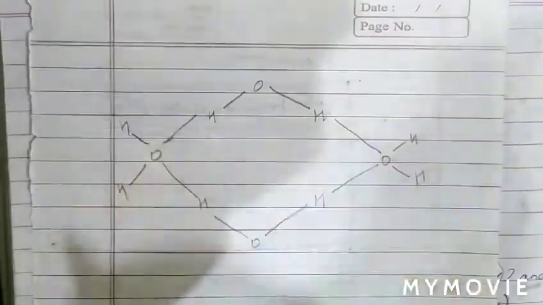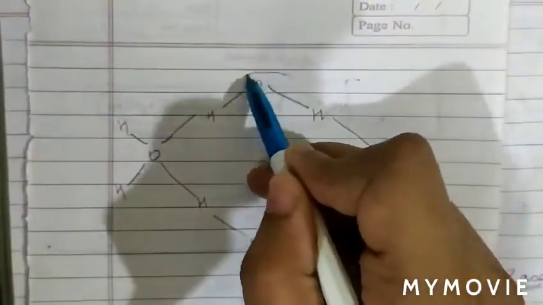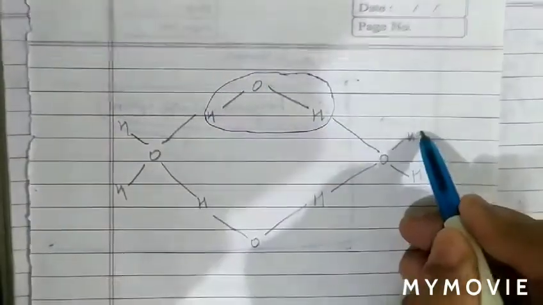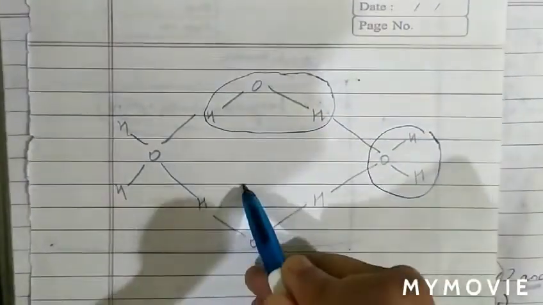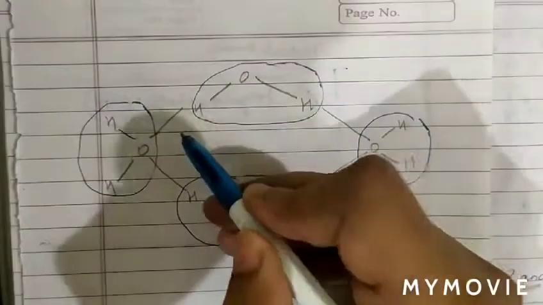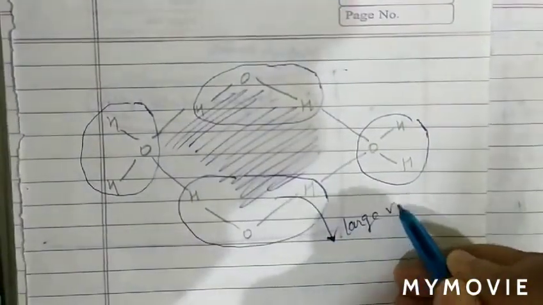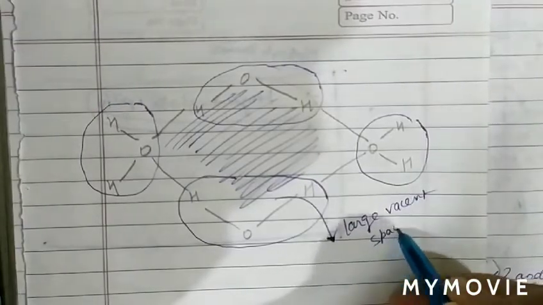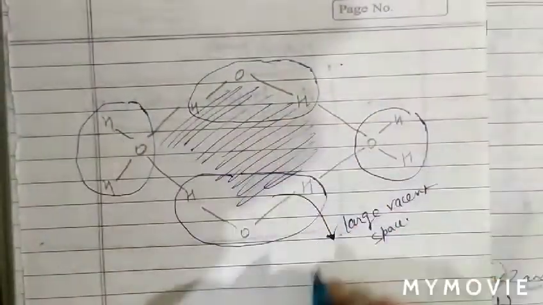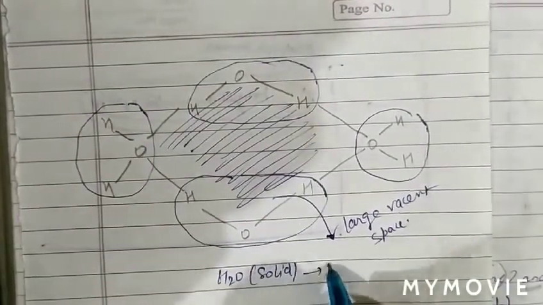So this is basically the actual structure of ice, and we can see that in this structure there is one water molecule, now see another water molecule, the second, third, and this is the fourth water molecule. Among these 4 water molecules, there is a large vacant space. Due to this vacant space, the structure of water in solid state, which we call ice, forms.